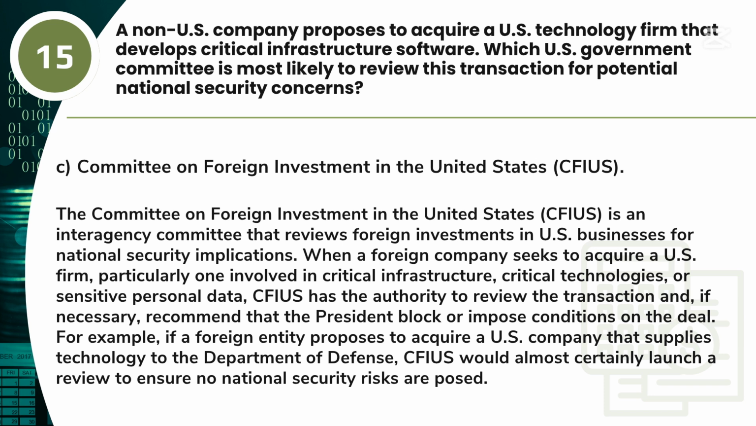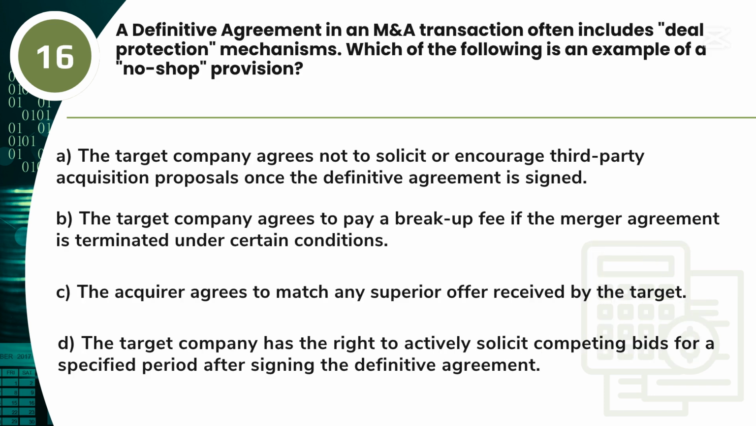For example, if a foreign entity proposes to acquire a U.S. company that supplies technology to the Department of Defense, CFIUS would almost certainly launch a review to ensure no national security risks are posed. Question 16.